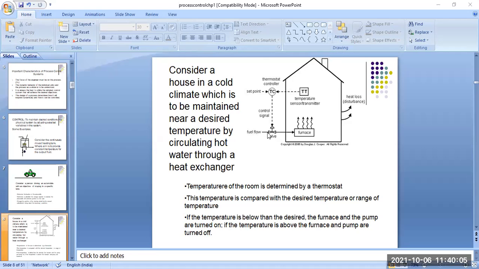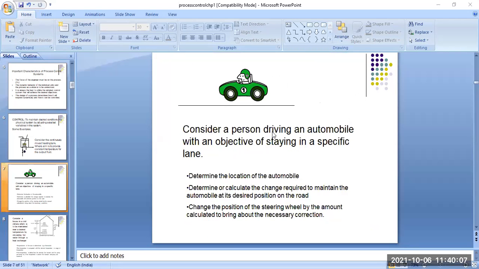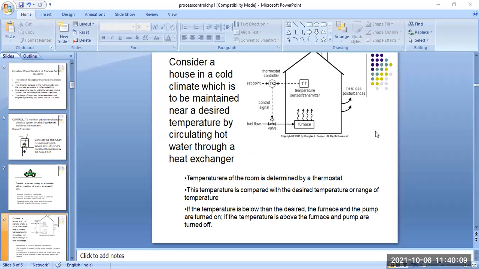Without fuel, this furnace does not go up. So the fuel flows using this valve. This valve controls the flow, that is the flow measurement. Time by time, fuel flows into the furnace.